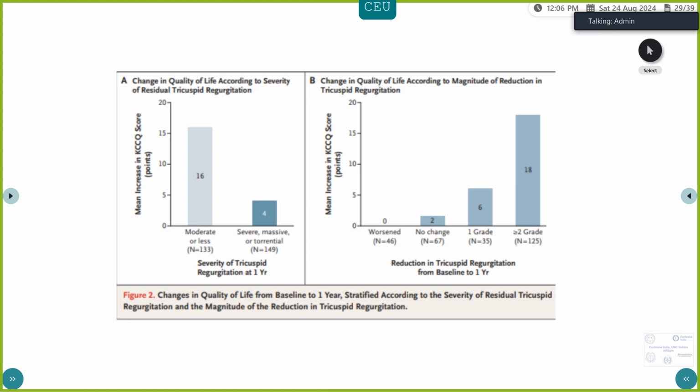This was just comparing the change in the quality of life according to severity. So patients who had moderate or less severity of tricuspid valve disease had a higher increase in the Kansas City Cardiomyopathy score. And also based on the reduction of tricuspid regurgitation, patients who achieved a more than or equal to 2 grade reduction of tricuspid regurgitation had a higher increase in their quality of life.